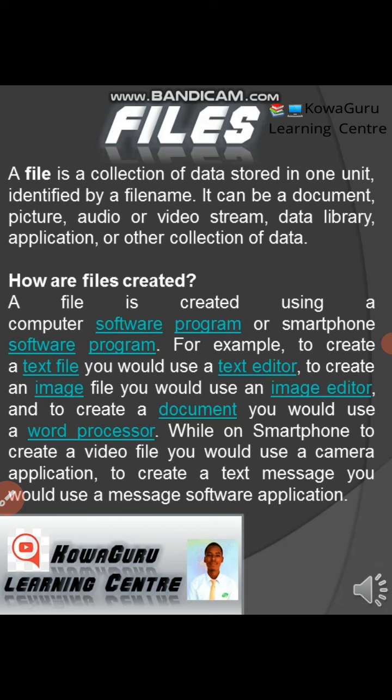How are files created? We usually think about that. A file is created using a computer software program or smartphone software program. For example, to create a text file, you would use a text editor. To create an image file, you will use an image editor. And to create a document file, you would use a word processor. While on a smartphone, to create a video, you will use a camera application. To create a text message, you will use a message software application. I hope you get what I'm saying.